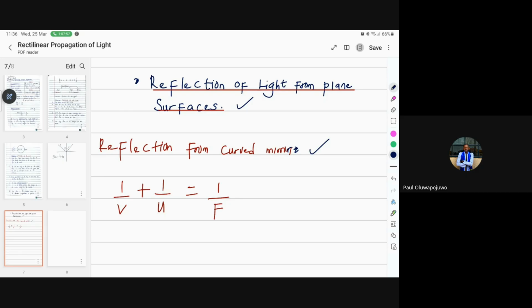But then I'm going to see us tomorrow. It's Thursday, isn't it? Yeah. But I think Mr. Kunle said he will not be available on Friday, right? So Friday morning, there's going to be class. I'm going to use that Friday to teach you reflection of light from plane surfaces, and then I will touch reflection from curved mirrors. It might be up to a 3-hour class, from 10 a.m., as the case might be, to cover reflection of light from plane surfaces and reflection from curved mirrors.